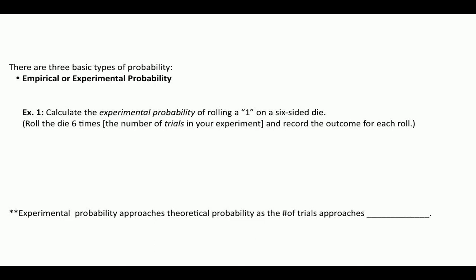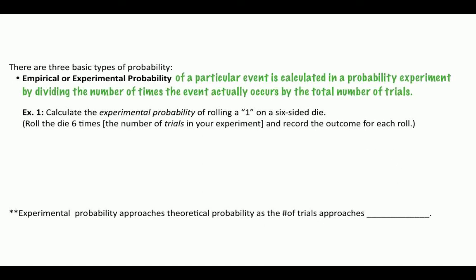So there's 3 basic types of probability, and we'll talk about the first one here, the empirical probability, or as we call it, the experimental probability. And we've got a definition. And basically, the experimental probability of a particular event is calculated in an experiment, so in a probability experiment. And we divide the number of times that the event actually occurs by the total number of trials that we do.